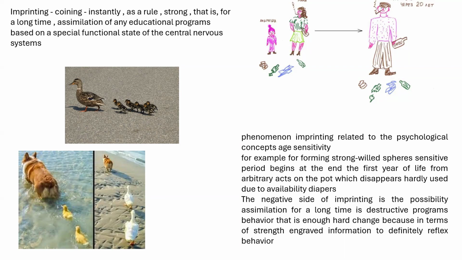When we see some picture in our life, we cannot even memorize this story, but this picture, like imprinting, will stay in our brain, and it is so hard to take this program out. The negative side of imprinting is the possibility of assimilating destructive behavior programs for a long time, which are hard to change, because of the strength of the engraved information that definitely reflects in behavior.